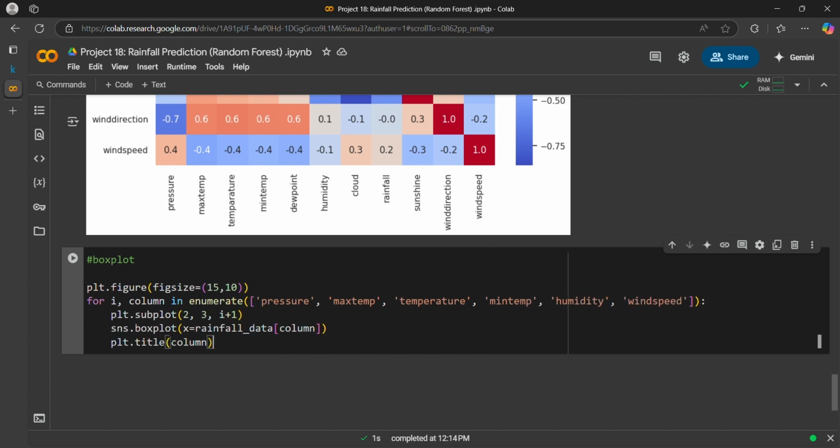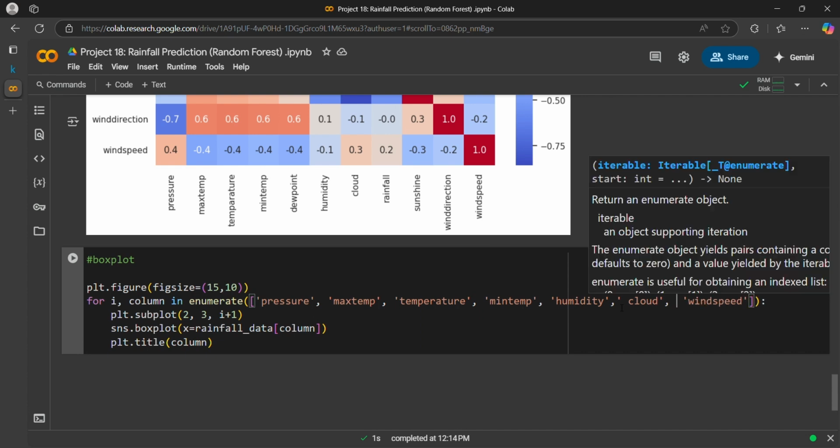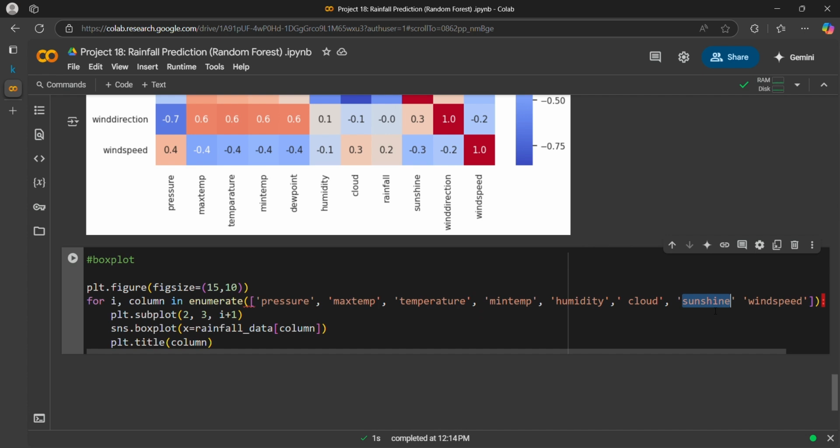humidity, we have wind speed, we have also cloud, sunshine, in single quotes.